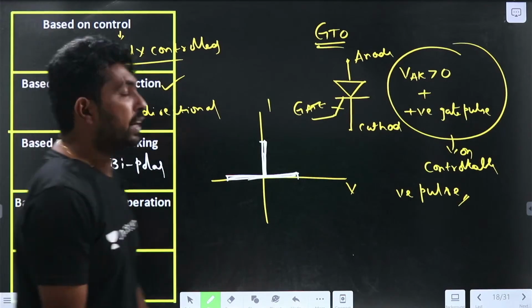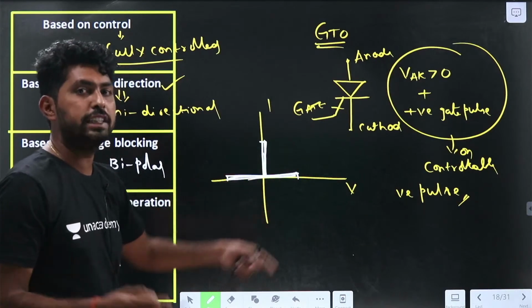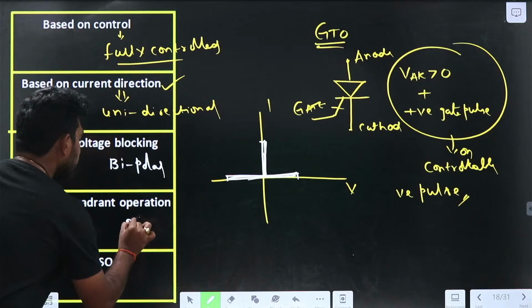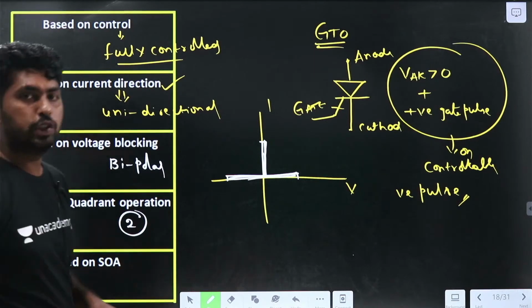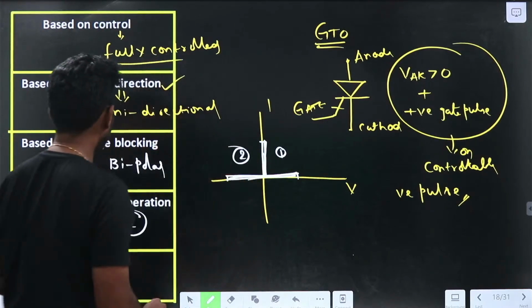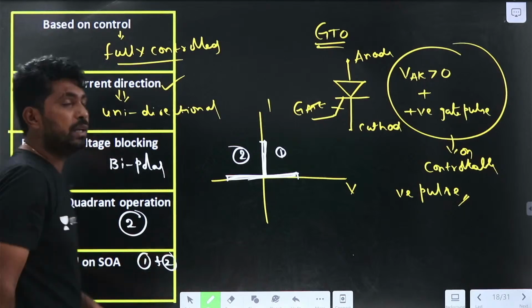Based on the quadrant operation, it is a 2 quadrant operation. The number of quadrants it is operating in is 2. In which quadrants do we have the safe operating area? Quadrants 1 and 2. So we have the safe operating areas in 1 and 2. So that is about GTO.